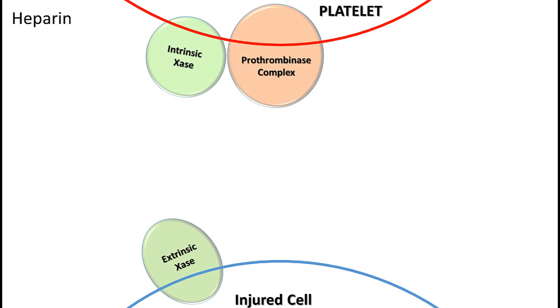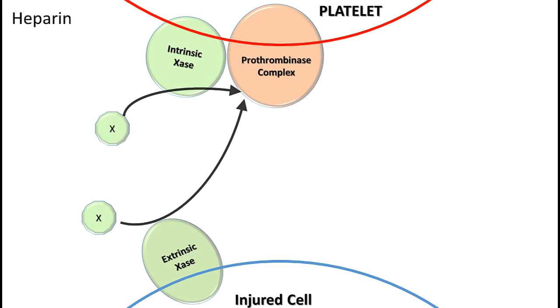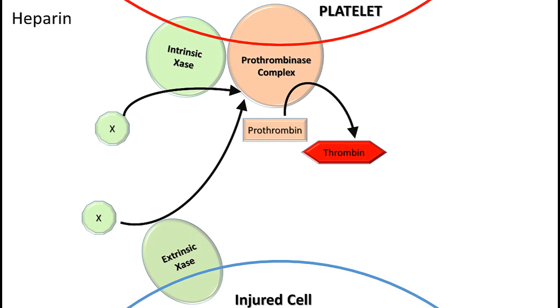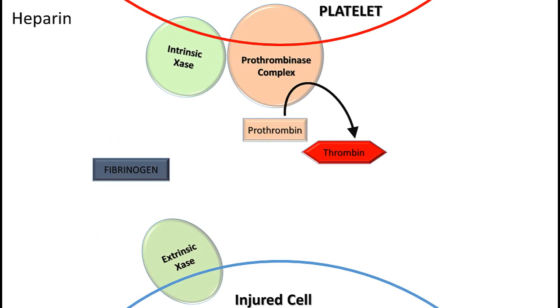It would be difficult to discuss antithrombin without mentioning heparin as well, so let's see how heparin works. Here we are at the cell surface ready to undergo coagulation. We know that an initial amount of 10A is formed to complete the prothrombinase complex and generate thrombin, but this time, in addition to having antithrombin present, we also have heparin.